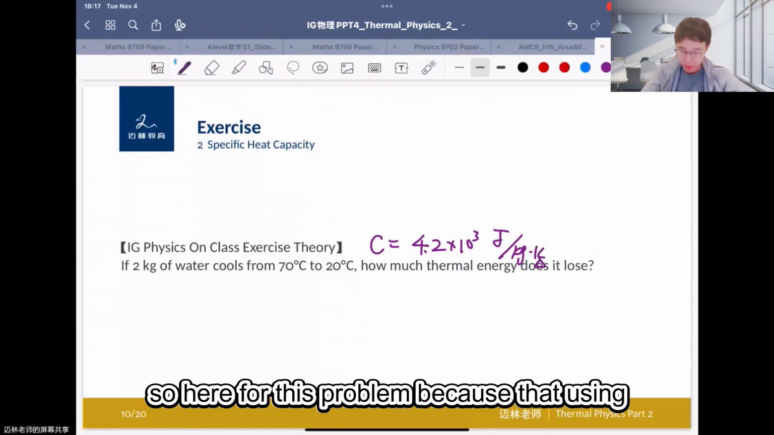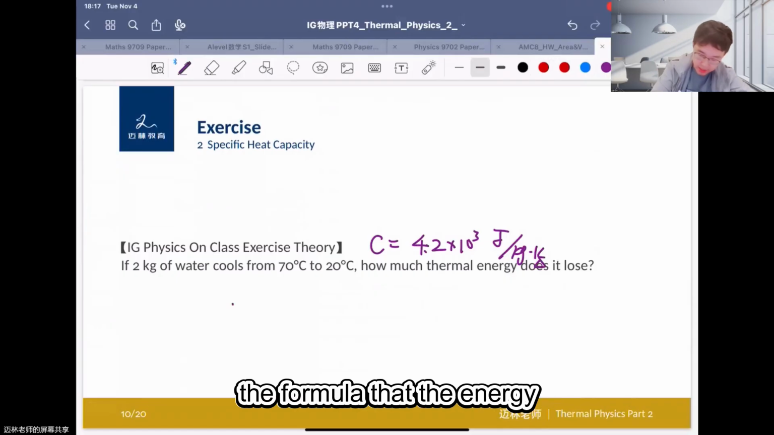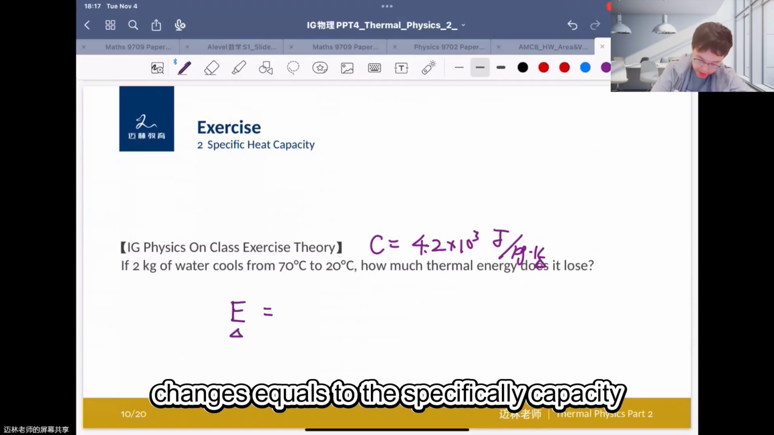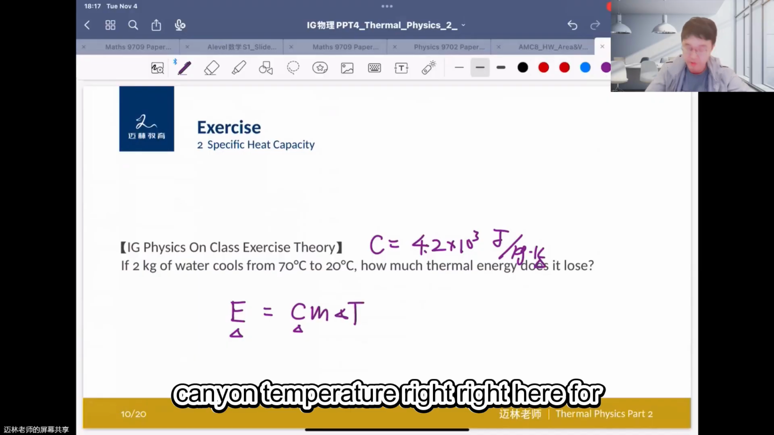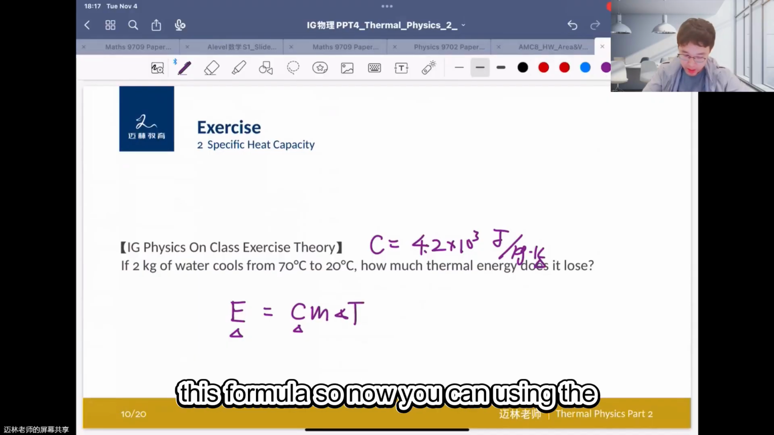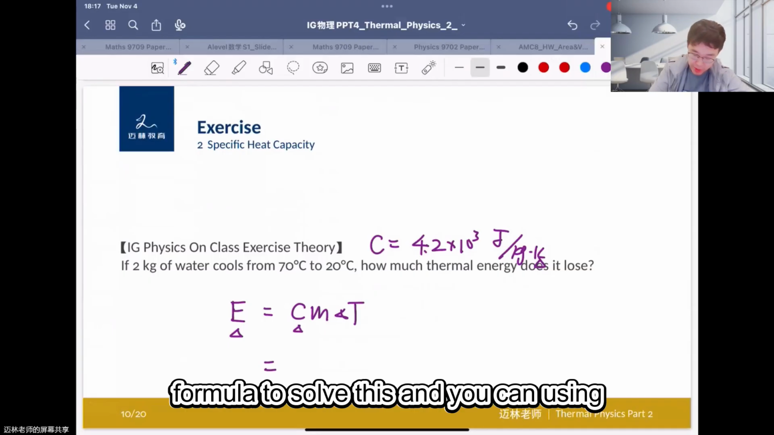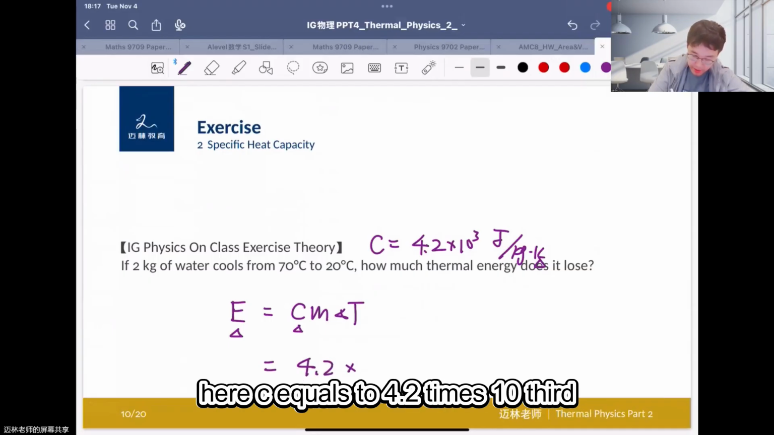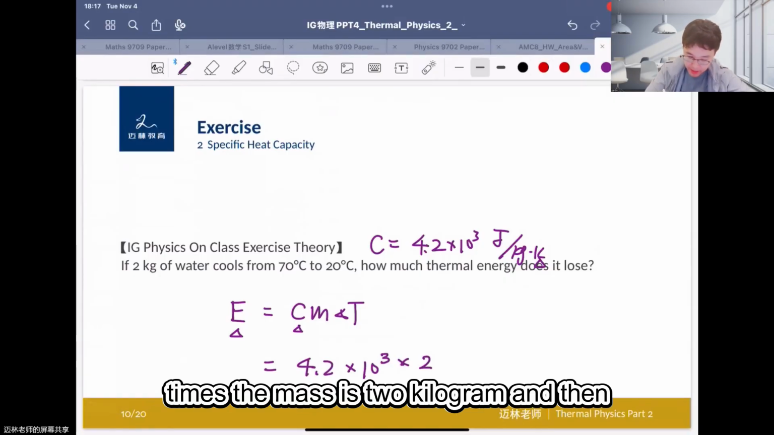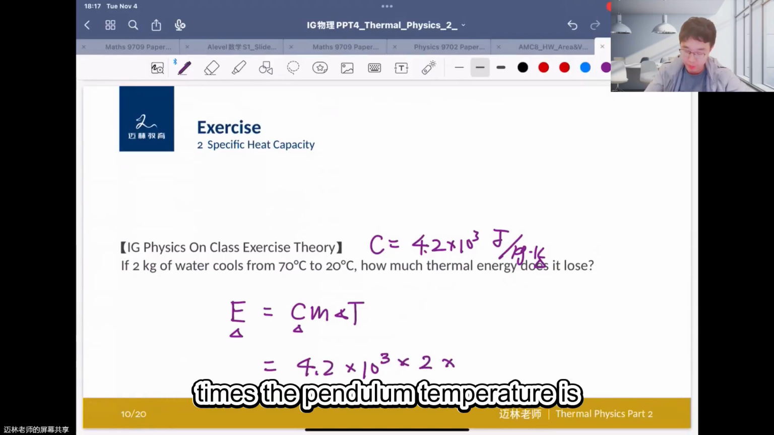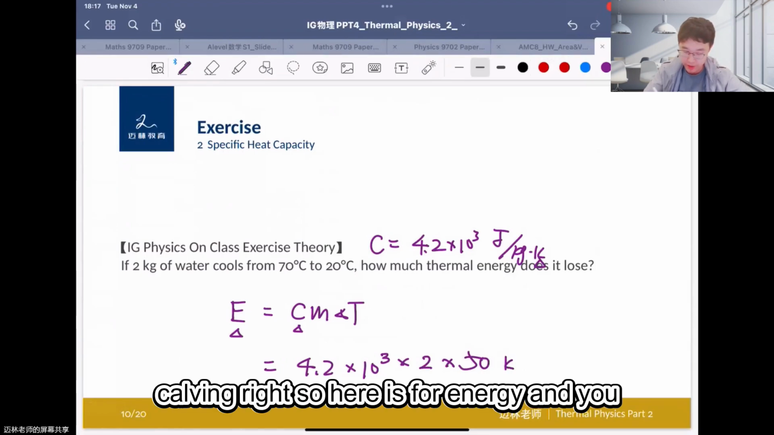So for this problem, using the formula, the energy change equals the specific heat capacity times the mass times the change in temperature, right? Right here for this formula. So now you can use the formula to solve this, with C equals 4.2 times 10 to the third, times the mass of 2 kilograms, times the temperature change of 50 Kelvin, right? So here is for energy.